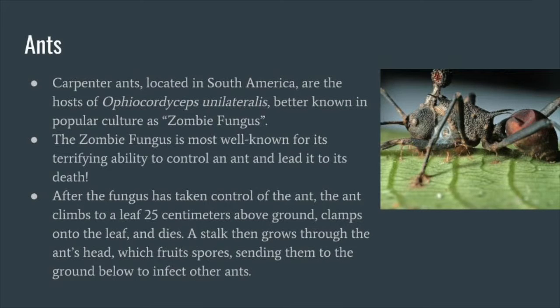After the fungus has taken control, the ant climbs to a leaf 25 centimeters above ground, which provides the fungus with the perfect environment to live. It then clamps down onto the leaf so that the fungus can get nutrients, and dies. A stalk then grows through the ant's head, which fruits spores, sending them to the ground below to infect other ants.